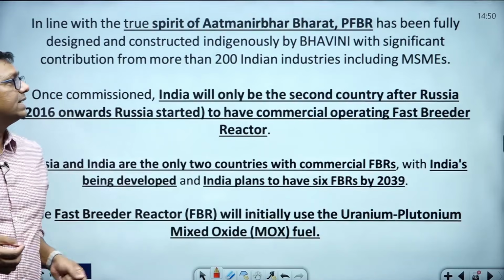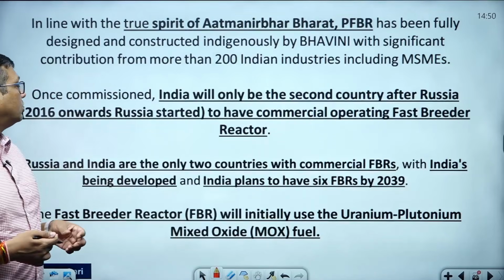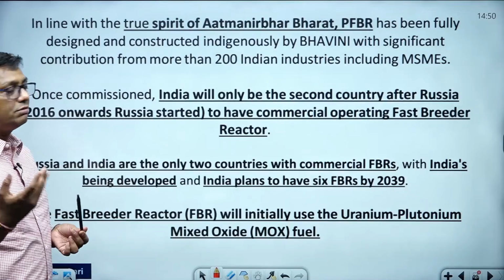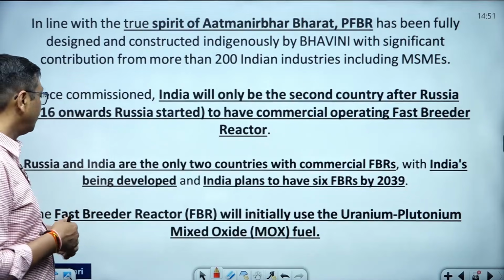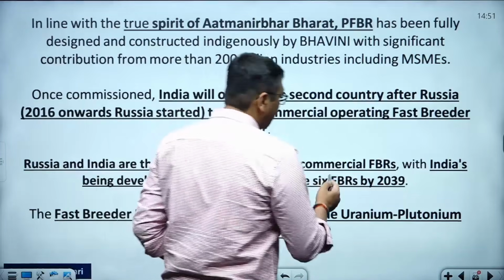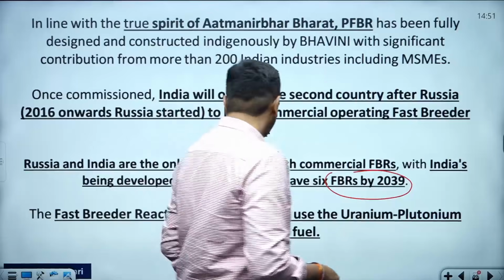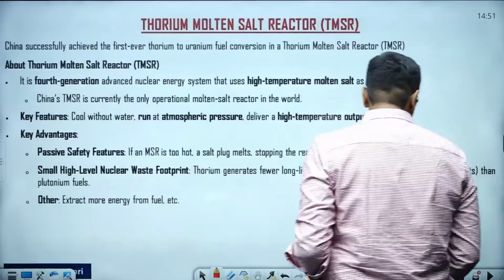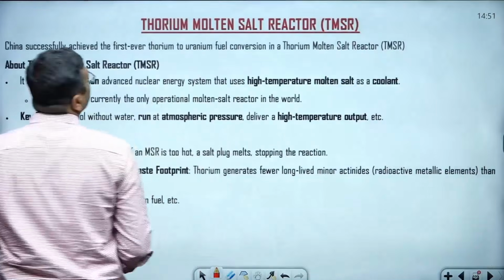India will only be the second country after Russia. From 2016 onward, Russia started the use of a fast breeder reactor. India will be the second one. It is being developed, and India plans to have 6 fast breeder reactors in the coming future by 2039. It is great news, guys. It is great news from the India side.